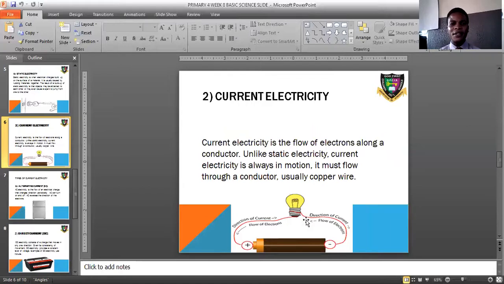Now we have the second type, which is current electricity. This current electricity is the most popular form of electricity. It is one that allows for the flow of electrons along a conductor. What is a conductor? A conductor is that material or object that allows electricity to flow through it.